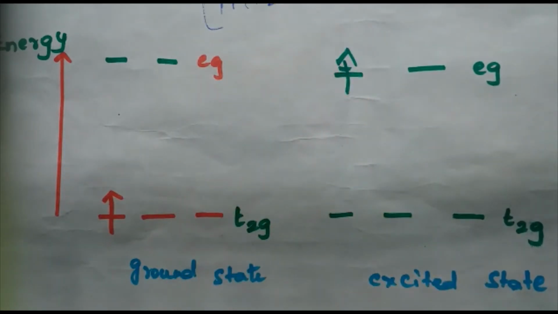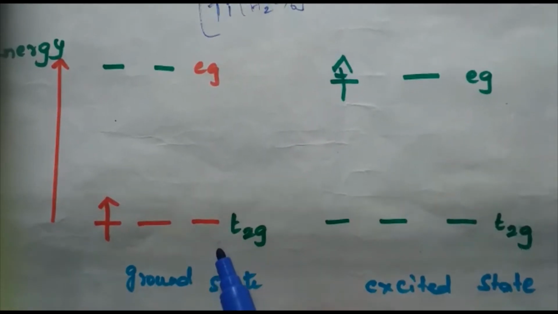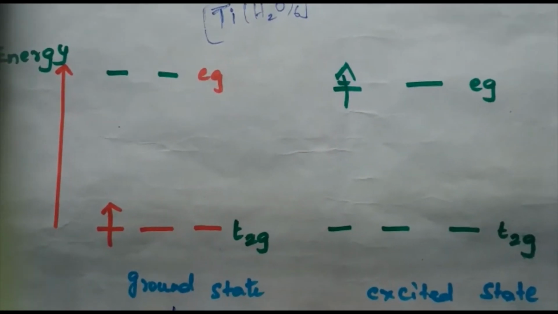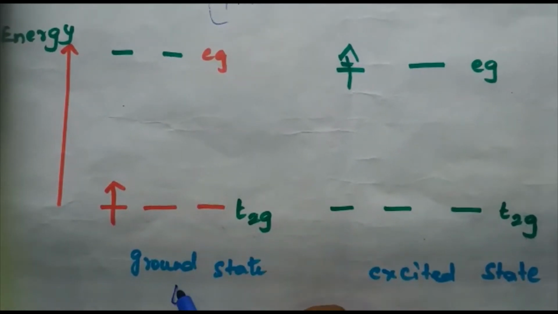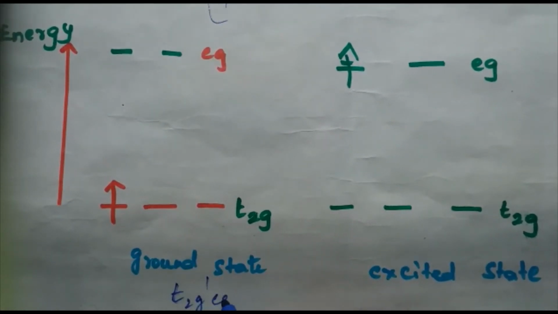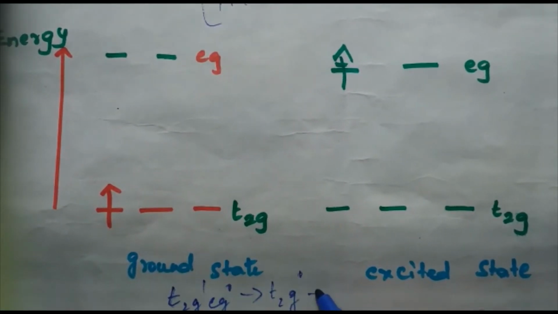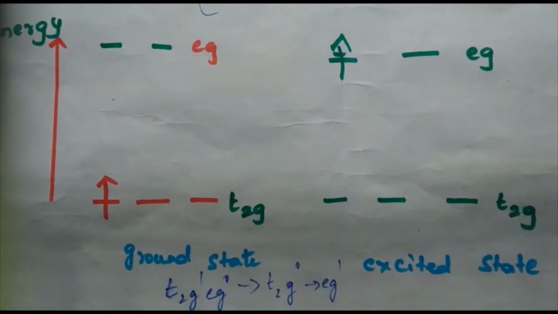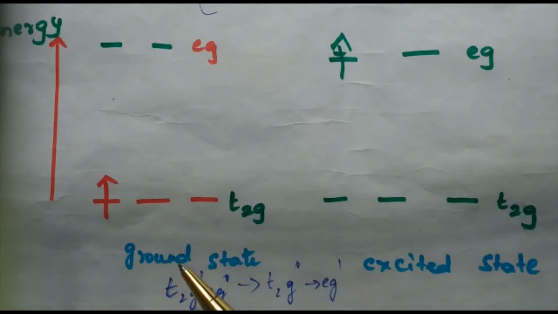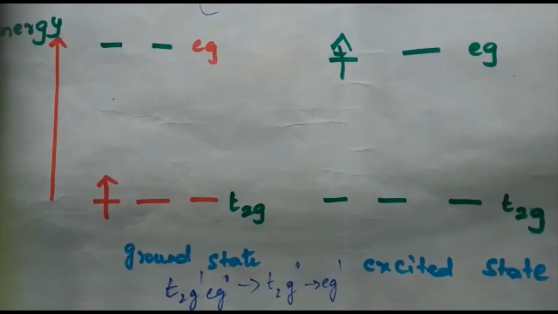So the electronic configuration will change from t2g1 eg0 to t2g0 eg1. Therefore, the complex appears violet in color. The crystal field theory attributes the color of the coordination compounds to the d-d transition of the electron.